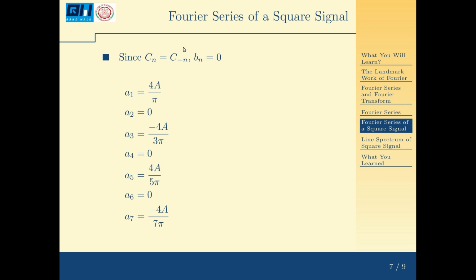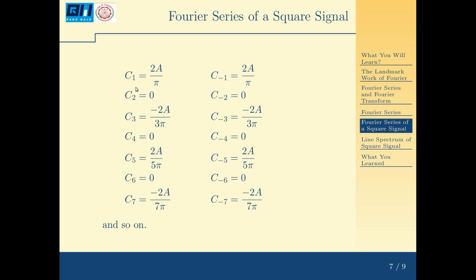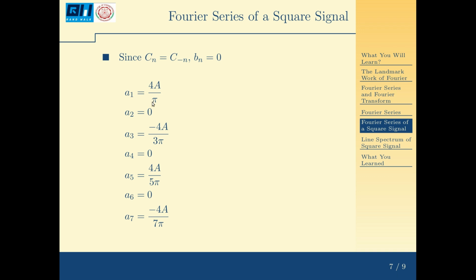Now since Cn is equal to C minus n and Bn equal to 0, A1 will be double of this, 4A by pi. So A1 is 4A by pi, A2 is 0, A3 is minus 4A by 3 pi. We just double the value of Ck, so that will be Ak. But all Bk values are 0. So A5 is 4A by 5 pi, and A7 is minus 4A by 7 pi, etc. A2, A4, A6 are all zeros. Even harmonics are all zeros.